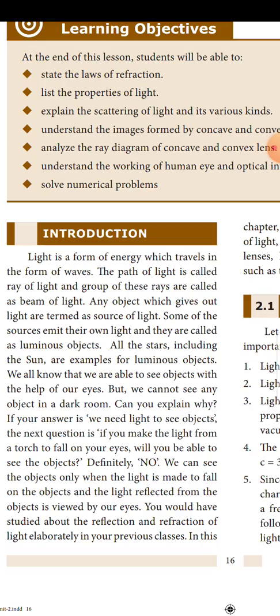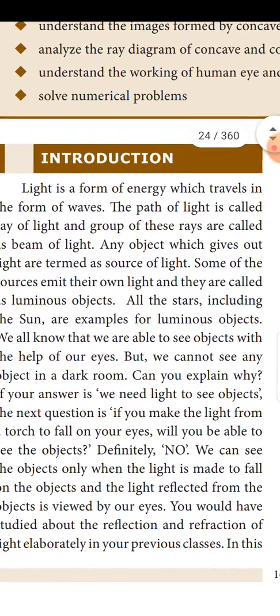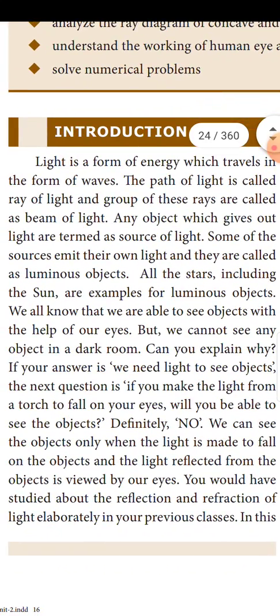We all know that we are able to see objects with the help of our eyes, but we cannot see any object in the dark room. Can you explain why? If your answer is we need light to see objects, the next question is, if you make the light from a torch to fall on your eyes, will you be able to see the objects? Definitely no. We can see the objects only when the light is made to fall on the objects and the light reflected from the objects is viewed by our eyes.